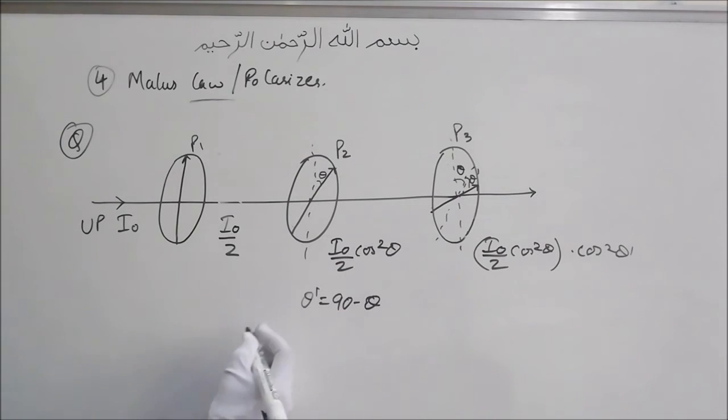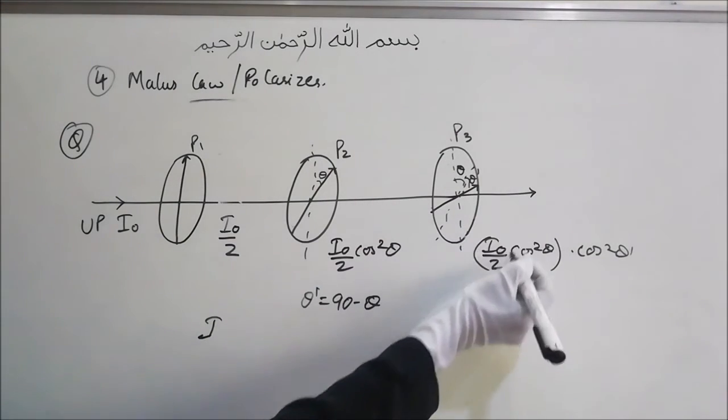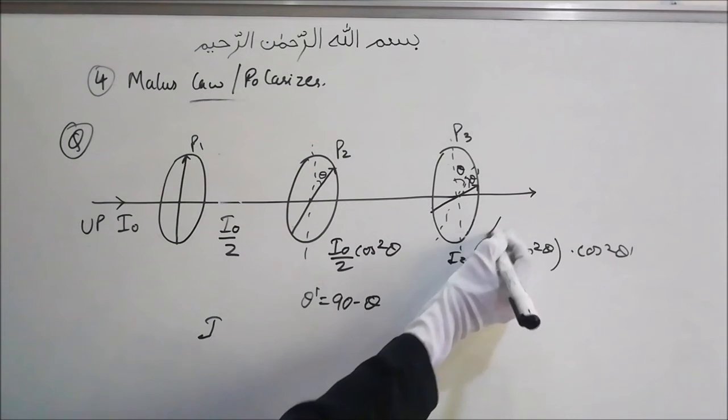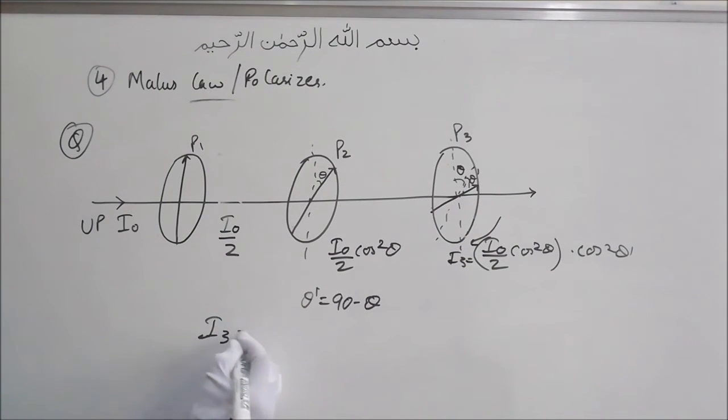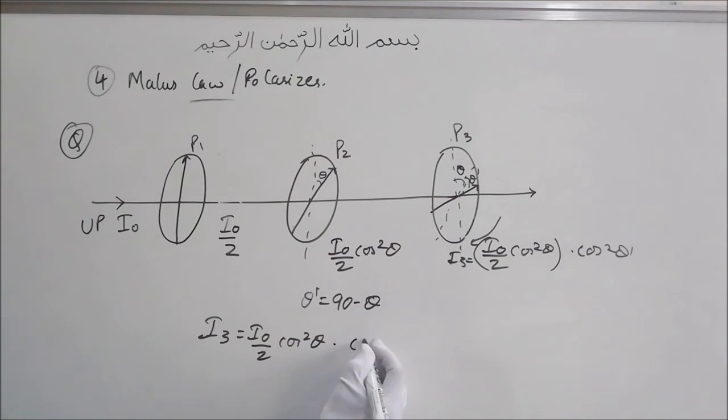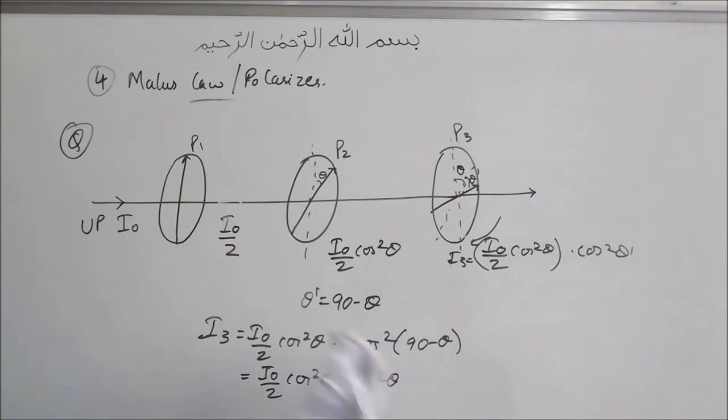It is, right? So we have the intensity after passing through here, call this I3. The intensity I3 will be equal to I naught by 2 cos squared theta into cos squared 90 minus theta. What is cos squared 90 minus theta? That is sin squared theta. So I naught by 2 cos squared theta sin squared theta.